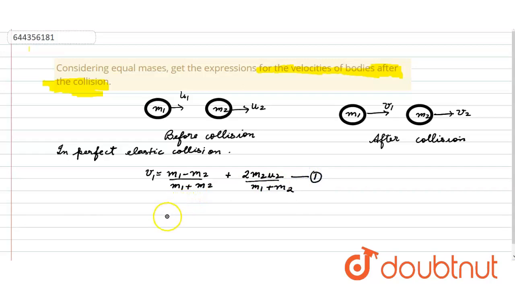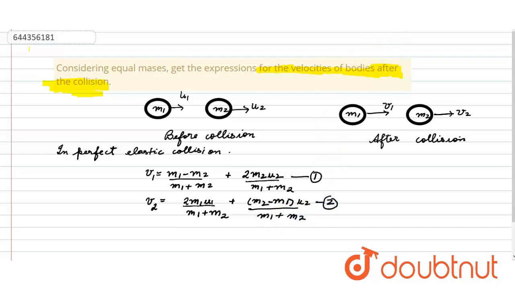For v2 we know it is twice of m1 u1 upon (m1 plus m2), plus (m2 minus m1) into u2 upon (m1 plus m2). So this is our equation 2.